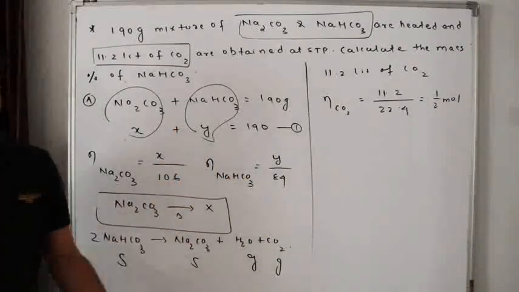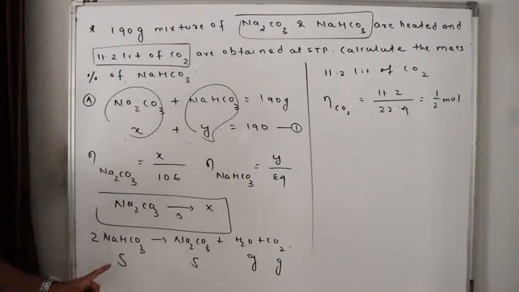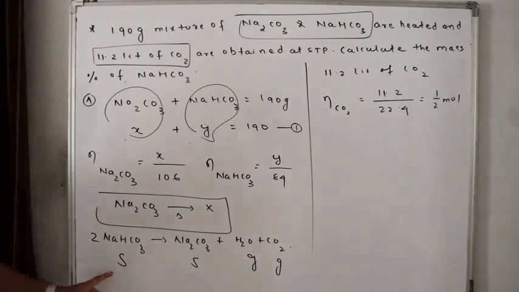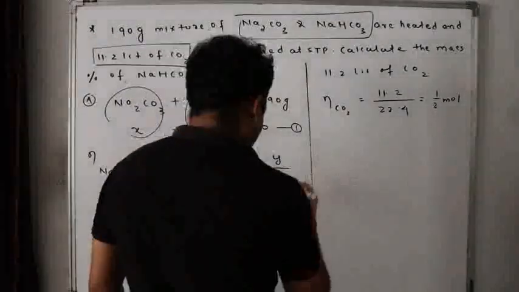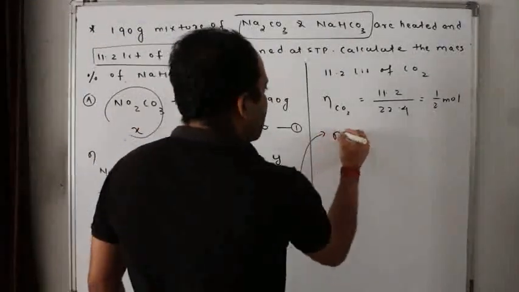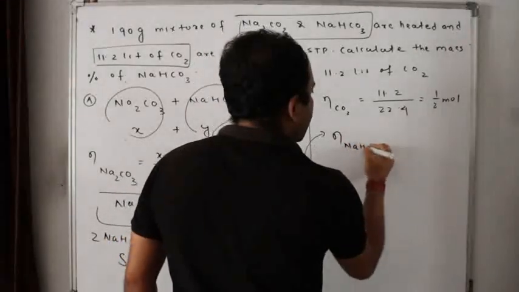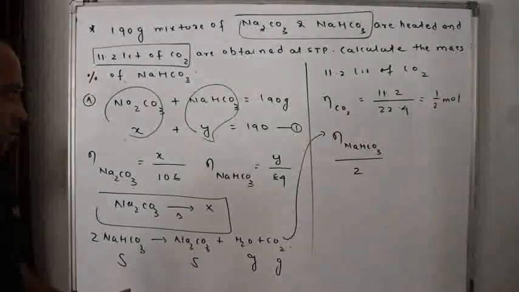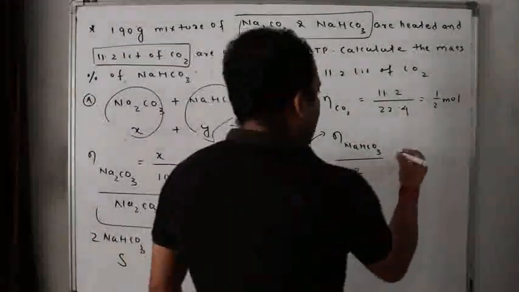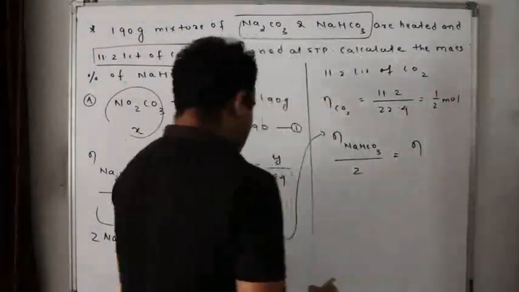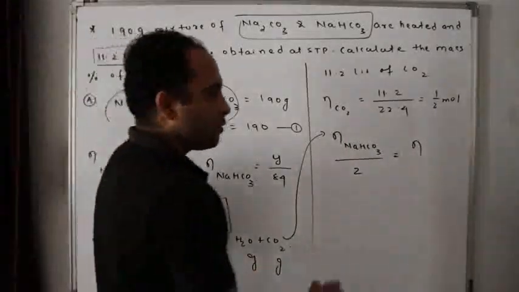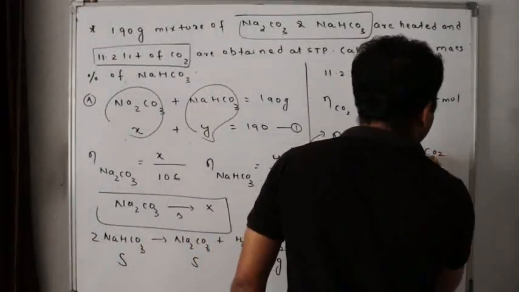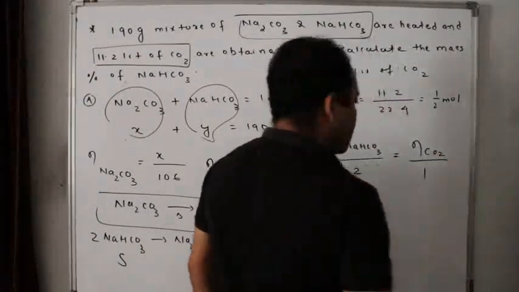So yes or no? Now tell me, if I go for mole analysis, what can I do? For this equation, the number of moles of NaHCO3 by stoichiometric coefficient 2 is equal to the number of moles of CO2 by stoichiometric coefficient 1.